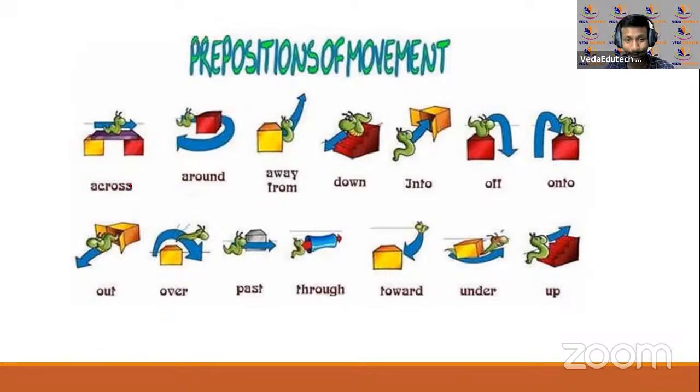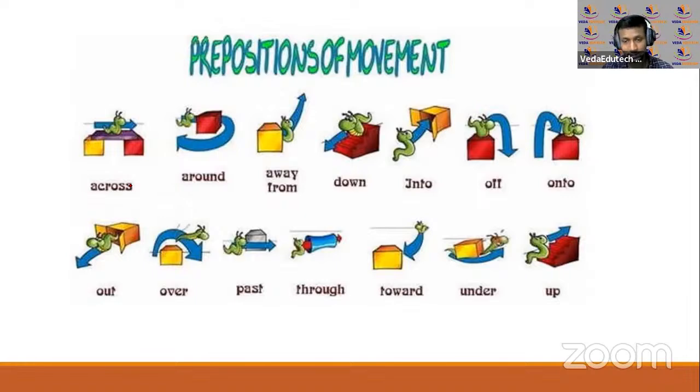Okay, it is walking across that bridge. ठीक है, वो bridge को cross कर रहा है from one side to another side. That's why we say across. Now around उसके आगे पीछे से ऐसे करके चला जाएगा. It goes from front and it goes behind. I mean it turns the direction, turns around and goes. उसके सामने से ऐसे गोल चक्कर मार करके it goes away. Away from उससे दूर. Running, going away from. Going down. I like going down the steps.